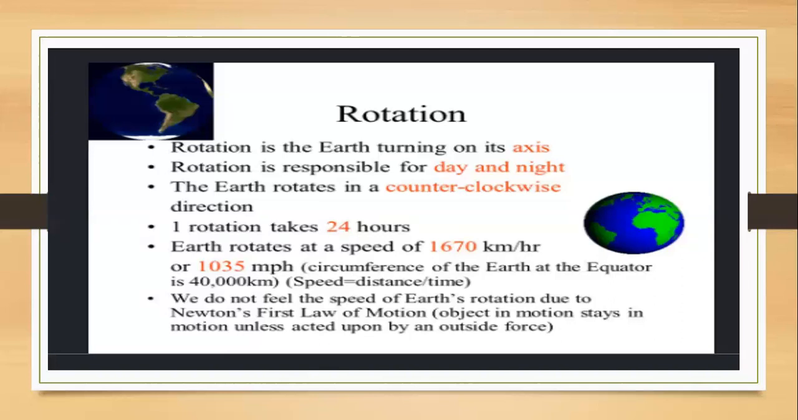In geometry or maths, you study the circumference of a circle. In the same way, the earth has a particular circumference, that is 40,000 kilometers at the equator. If you want to find the speed, you have a particular formula: speed is equal to distance upon time. Now, you do not feel the speed of the earth. You will feel the speed according to the rotation of the earth.